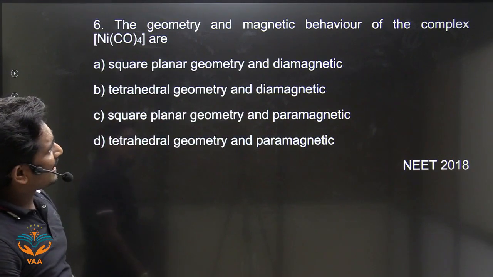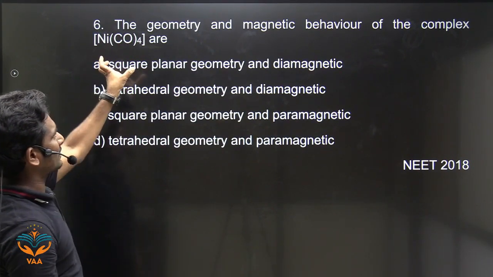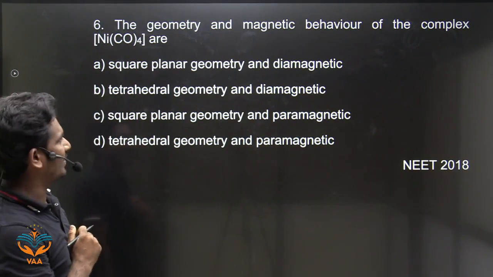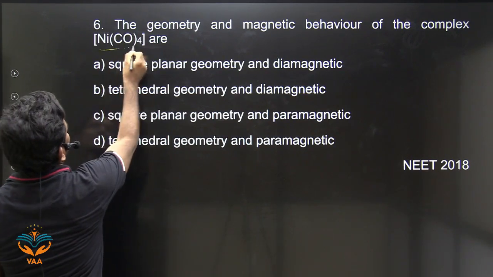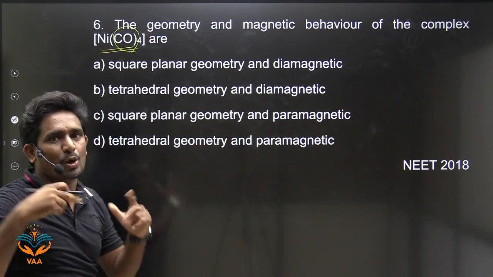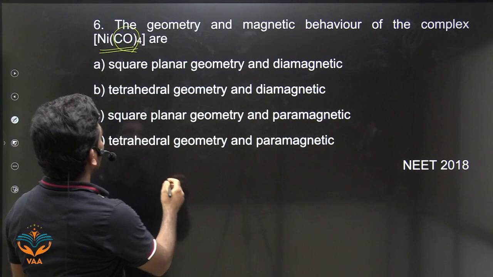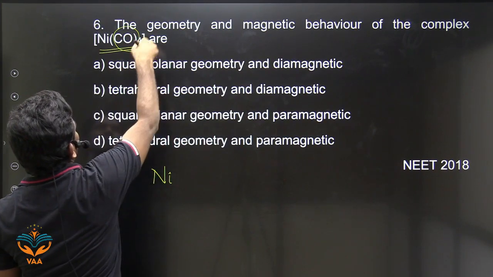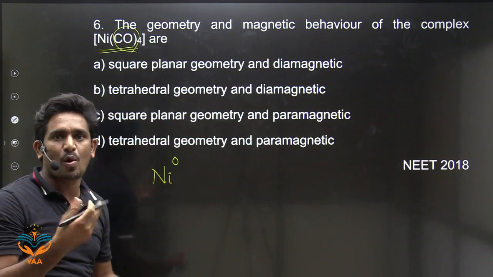Next one. The geometry and magnetic behavior of the complex Ni(CO)4, a tetrahedral complex, is given. We are asked for the geometry and magnetic behavior. What is given here? Ni(CO)4. What is CO? Carbon monoxide, a strong field ligand. What is the oxidation state of nickel? It is a neutral ligand, right? So nickel has zero oxidation state.